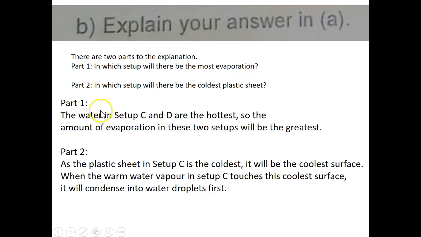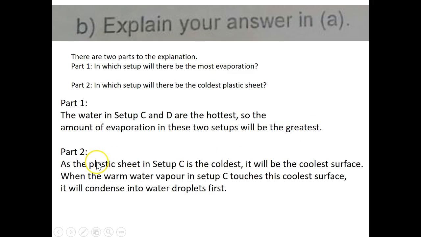The water in setup C and D are the hottest. So A and B are also hot, right? It's at 50 degrees Celsius and 70 degrees Celsius. So the water in setup C and D are the hottest, so the amount of evaporation in these two setups will be the greatest.